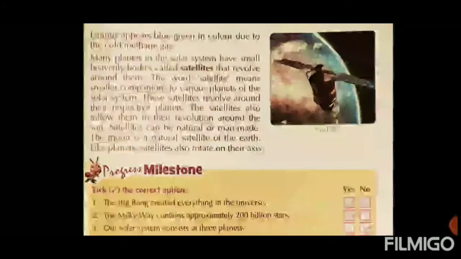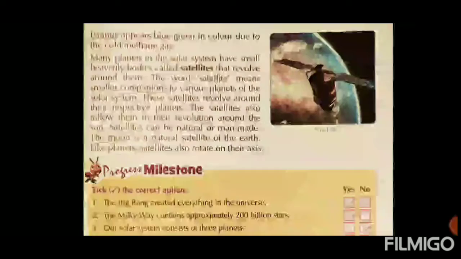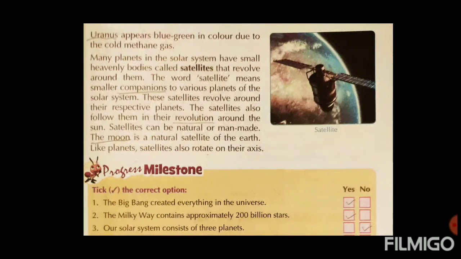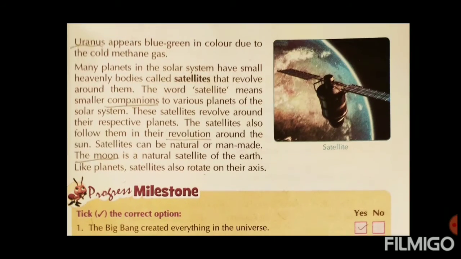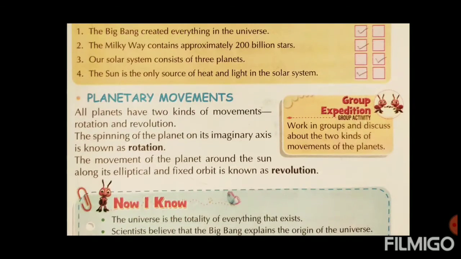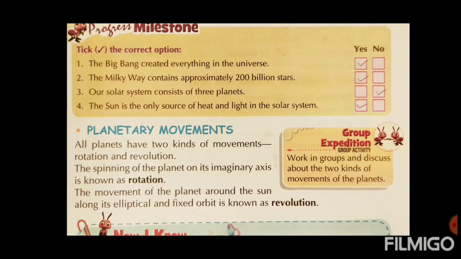The satellite can be natural or man-made. The moon is a natural satellite of the earth. Like planets, satellites also rotate on their axis. How is the planet moving on its axis? Like that, satellites are also moving on their axis. Okay? In this way, the solar system is moving. Did you understand, my dear students? So by this, we came to know everything. Big Bang created everything in the universe.